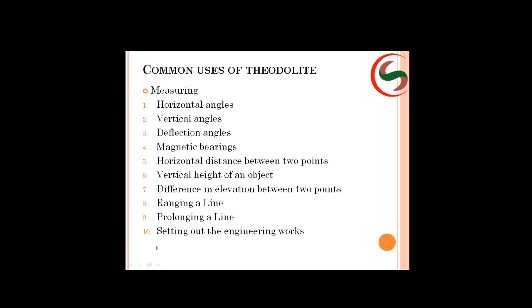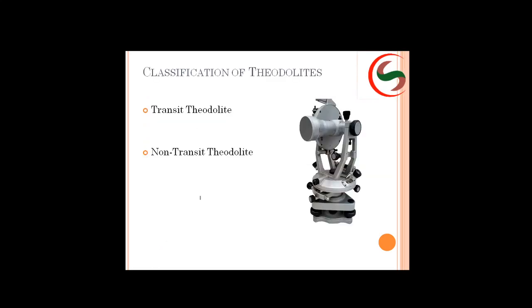Now, what is the classification of theodolites? See here, there are two types: transit theodolite and non-transit theodolite. What is the difference between these two? Transit means revolve.